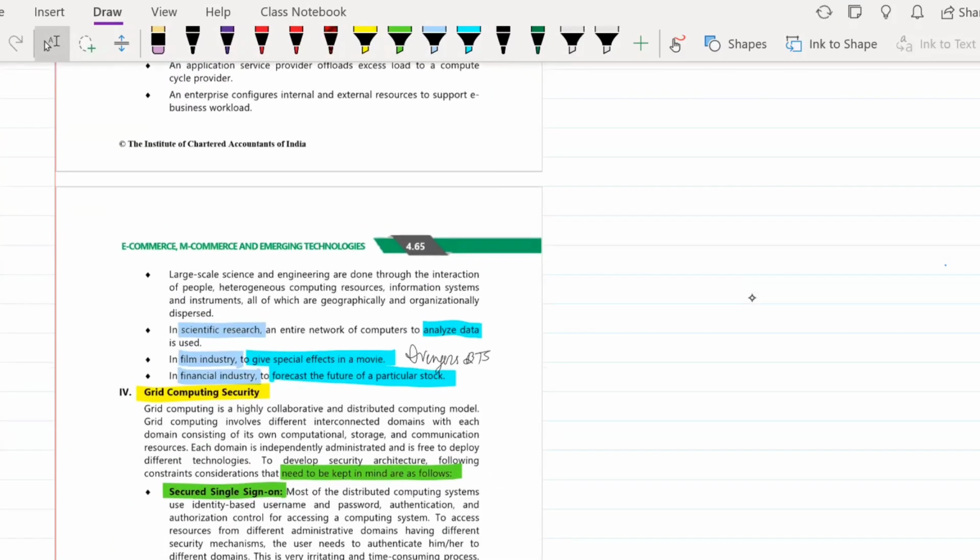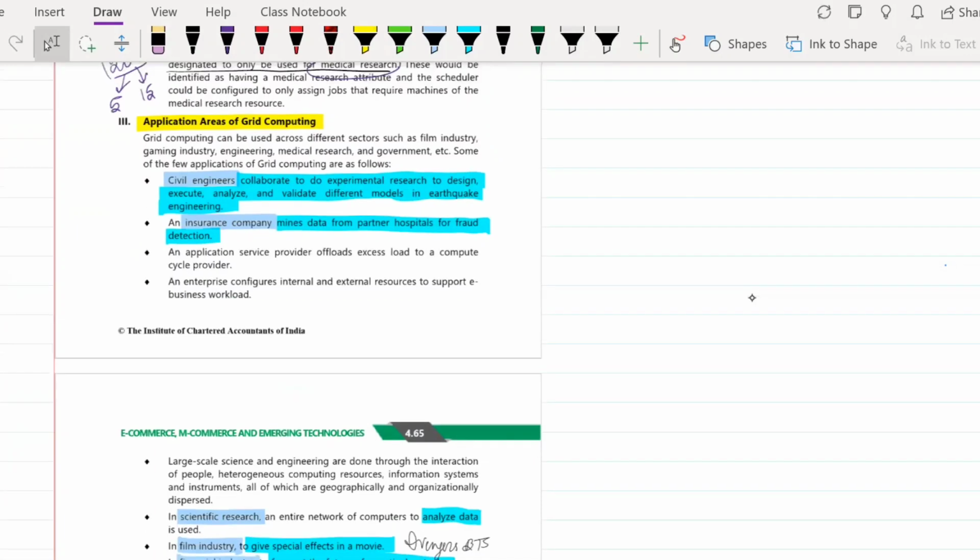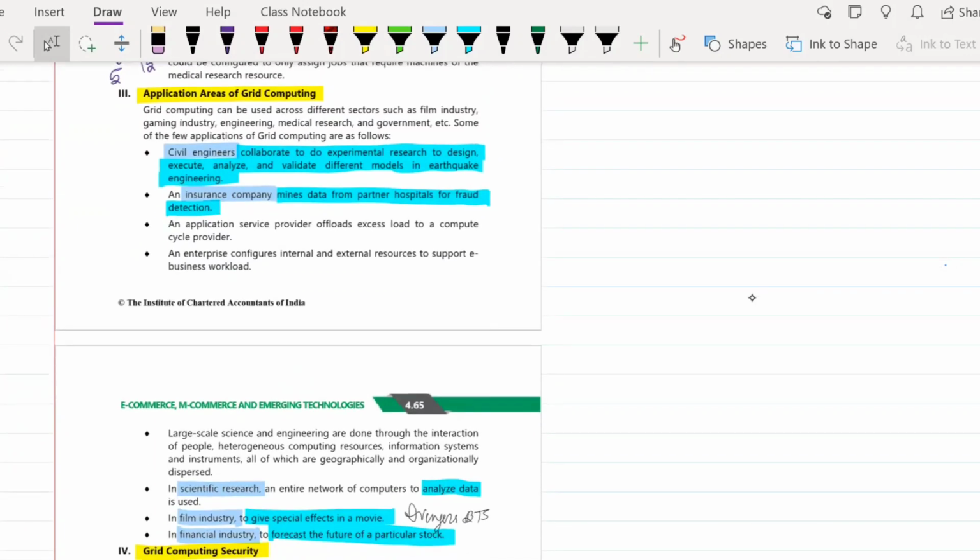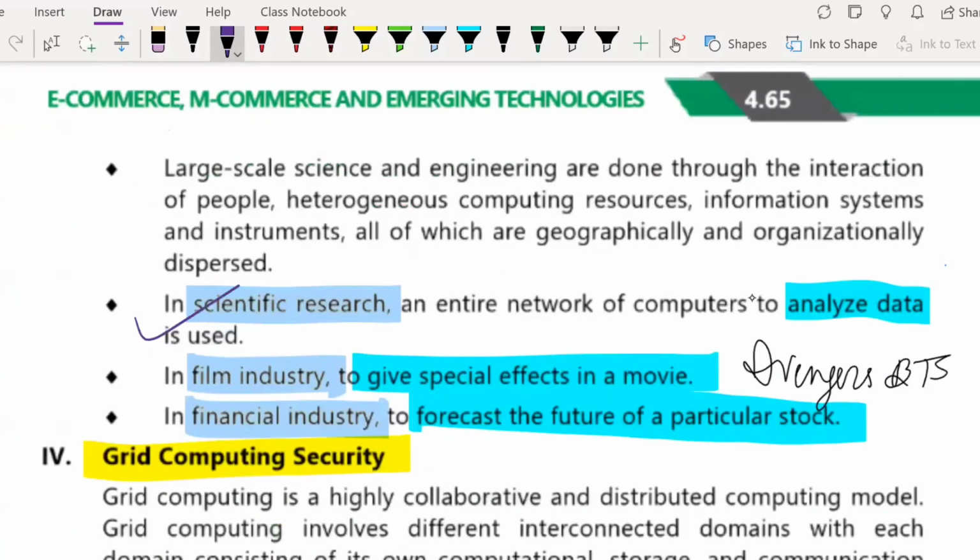Okay, so now we finally move on to our last topic, which is application areas of grid computing. So where is grid computing used? First, I told you scientific research. I've already told you that in the areas of scientific research, they use it. Next, in the film industry also, they use it to give special effects in a movie.